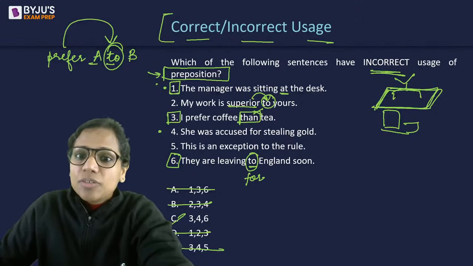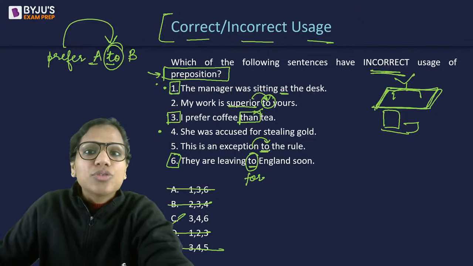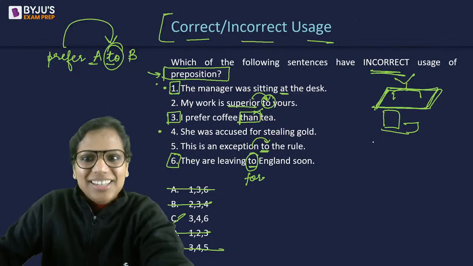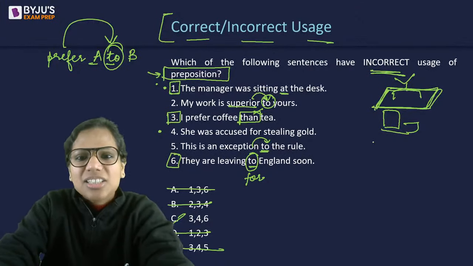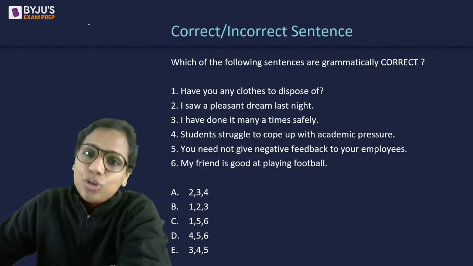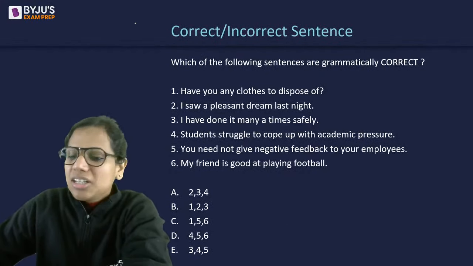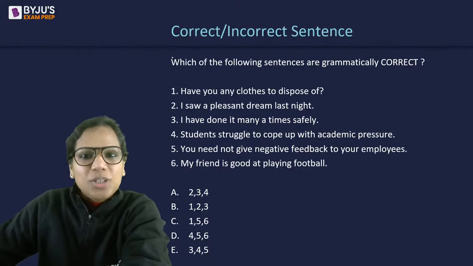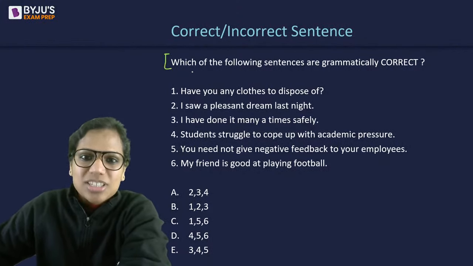An exception is always to the rule, never for the rule. A lot of students think that it's exception for the rule, exception of the rule. No, exception to the rule. Always. Right, so I hope this is clear. This was about prepositions. I've told you to read prepositions carefully for all your non-CAT exams, SNAP, NMAT, and even IFT, XAT, right? It will help in everything if you read prepositions, study prepositions.